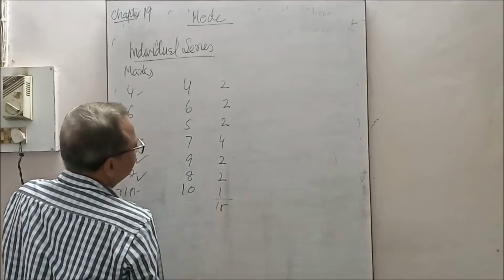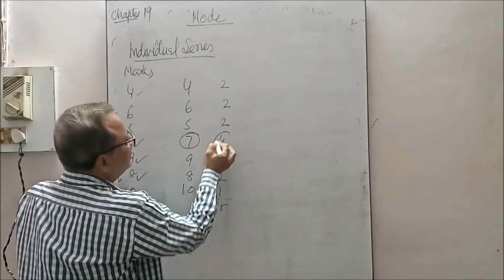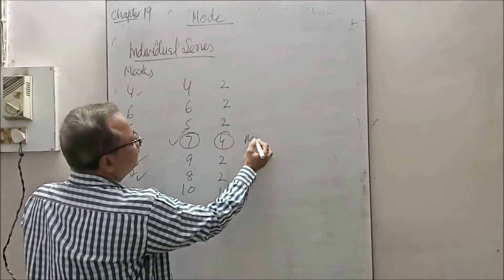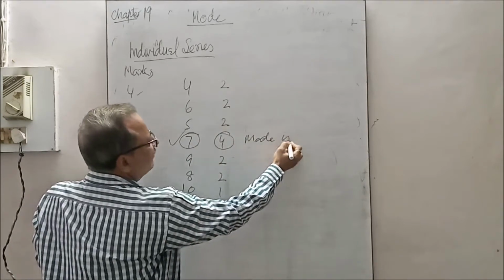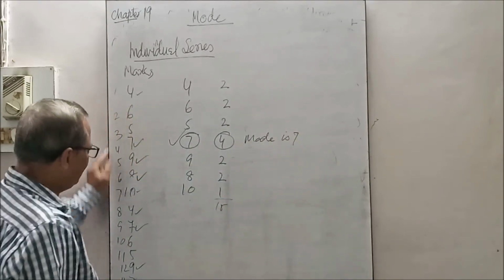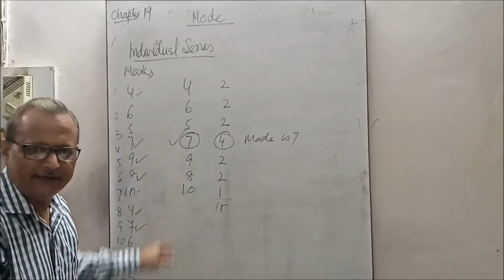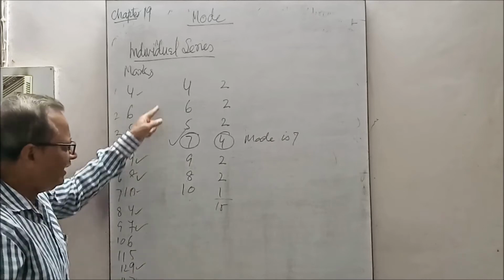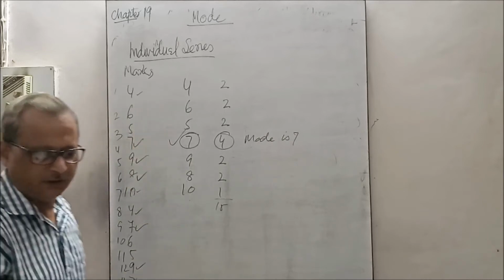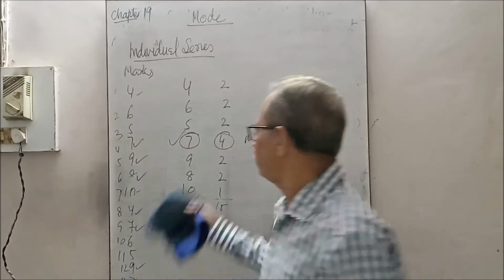15. See which one is more? 7. 7 is called mode. Mode is 7, because 7 is repeating many times compared to the other figures. That is called the inspection method. Got it?